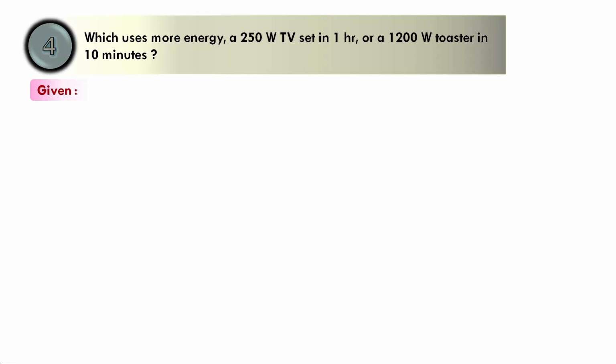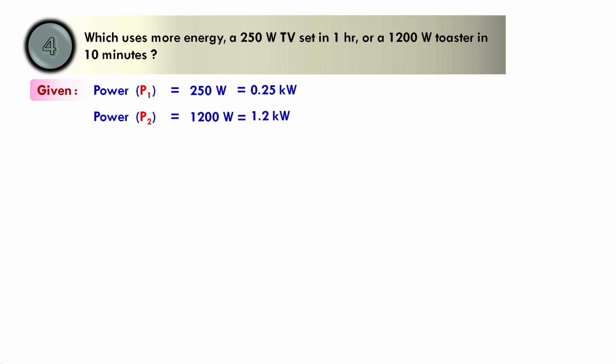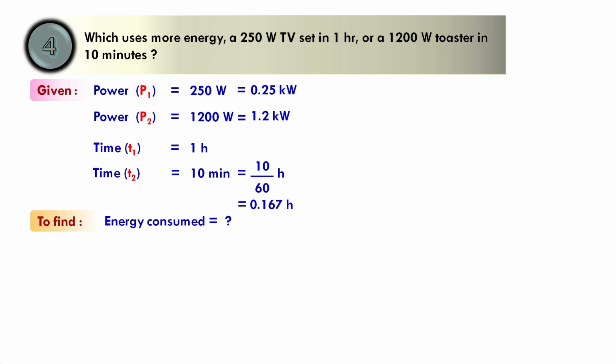Next problem: which uses more energy, a 250 watt TV set in 1 hour or a 1200 watt toaster in 10 minutes? So P1 is 0.25 kW, P2 is 1200 watt, that is 1.2 kW, T1 is 1 hour, T2 is 10 minutes, which is 10 upon 60 hours, which is 0.167 hours.